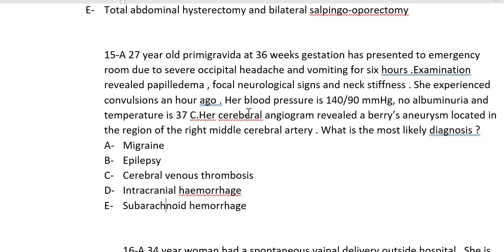So this patient will need urgent surgery, and we will not offer cesarean section. The anti-hypertensive drugs, yes, they need to be given here. This condition as such is not associated with a higher chance of fetal death.